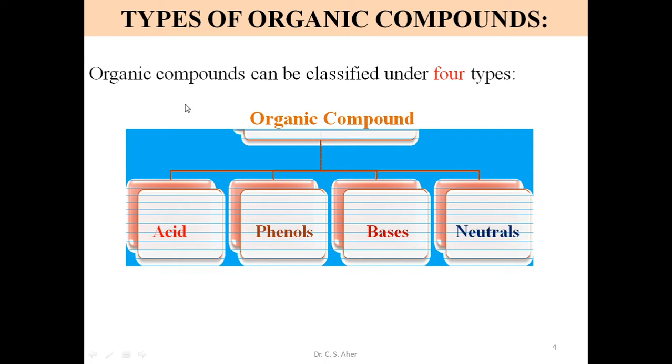For practical or in theory, we have to consider the classification of organic compounds into 4 types, depending on the nature of the organic compound. This is very basic. This question is asked in the practical viva also: what are the types of organic compounds? There are 4 types: acid type of compounds, phenol type of compounds, basic type or bases, and the 4th is neutral type of compounds.